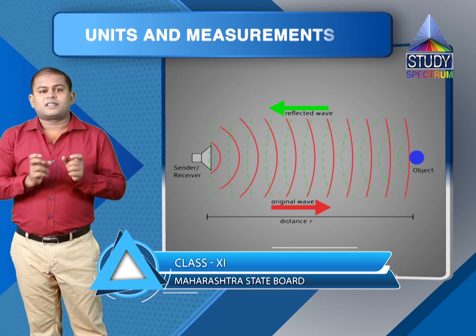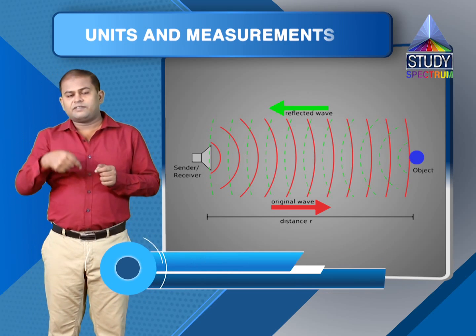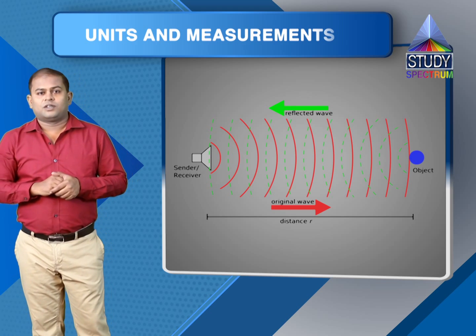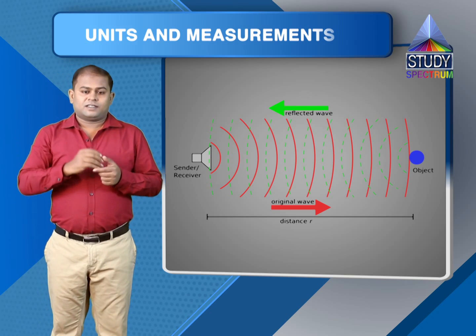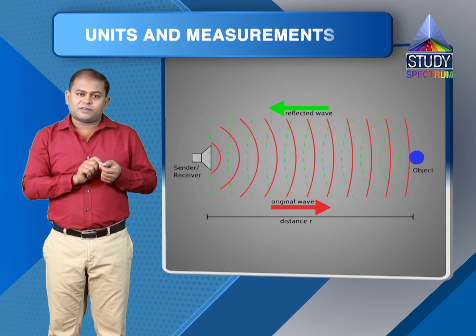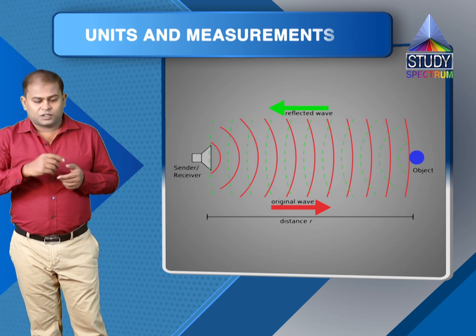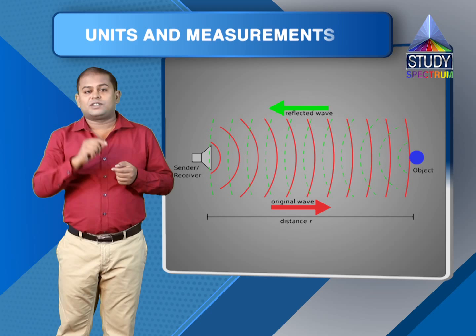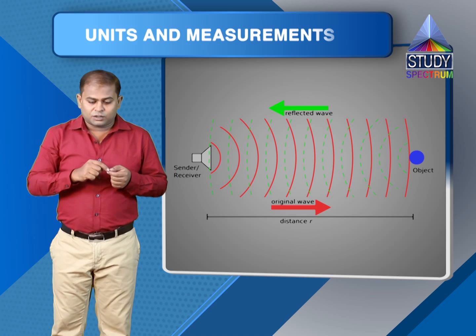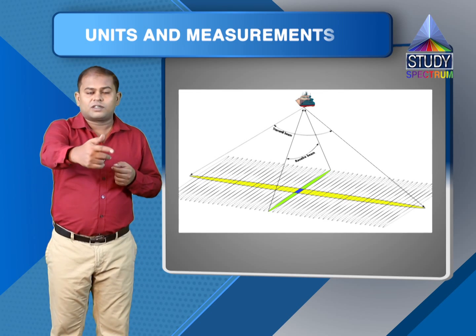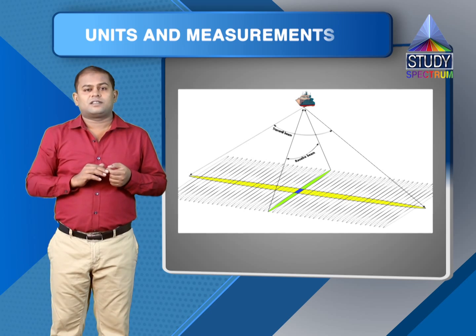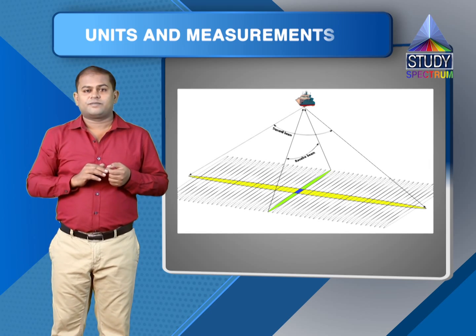We will also record the time at which we have received the reflected wave. So now what we have is the time at which the wave was sent and the time at which the receiver has received the wave. So I know the time interval which the wave has taken to travel the onward journey and the backward journey, right?